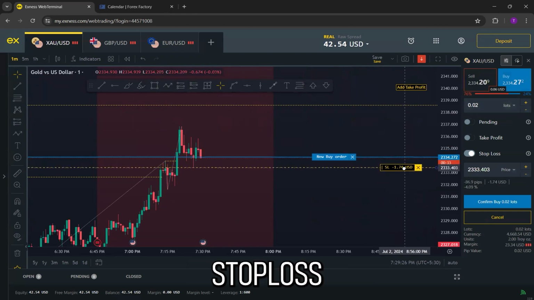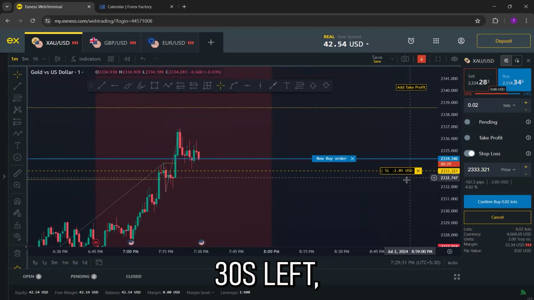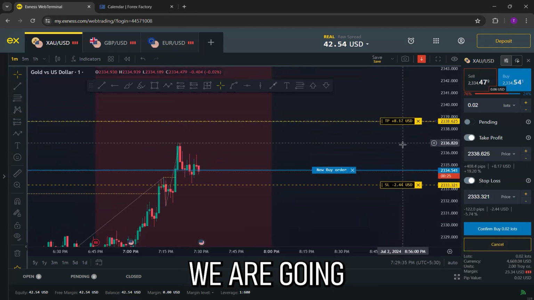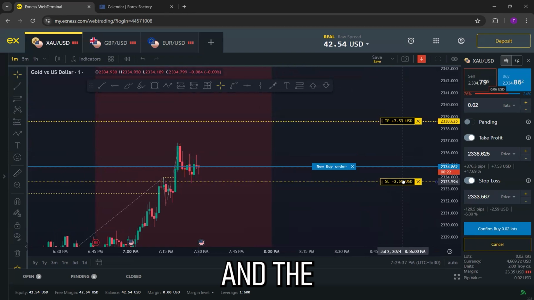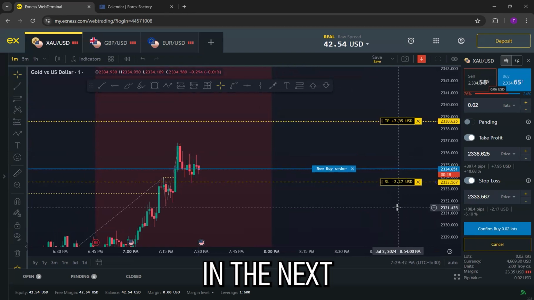So we are going to put the stop loss around this level. Okay, and now we're going to take a trade. Since there's 30 seconds left, we are going to put the target as the previous day high in the market. So we are going to put the target at the previous day high and the stop loss exactly at this level. So let's execute the trade in the next 10 seconds.